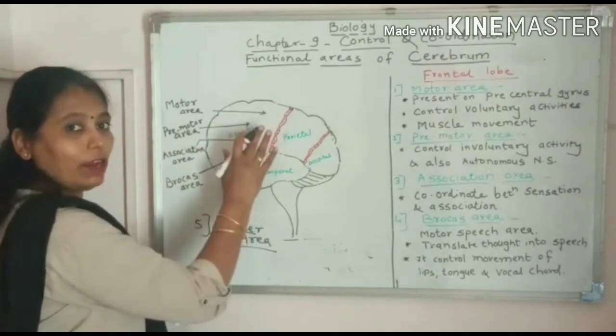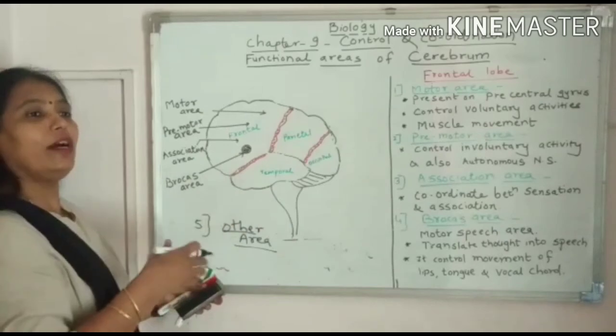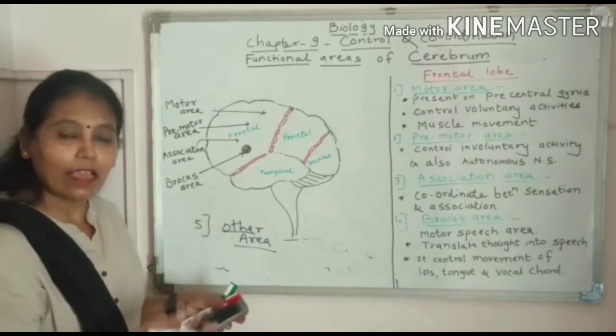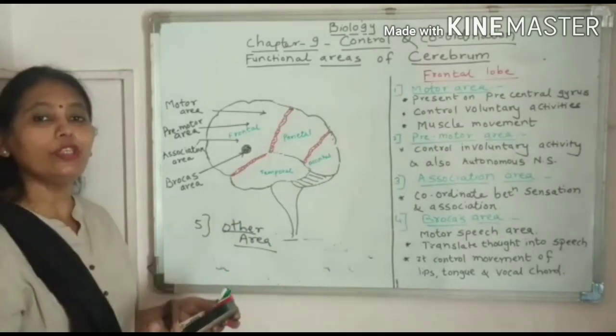But besides these, other areas are also present in the frontal lobe, which decide our intelligence, our memory, our thought, and other emotions also.